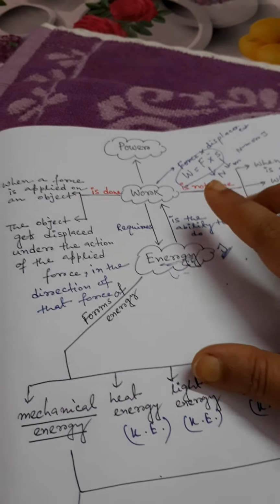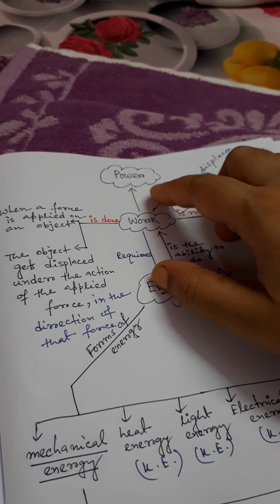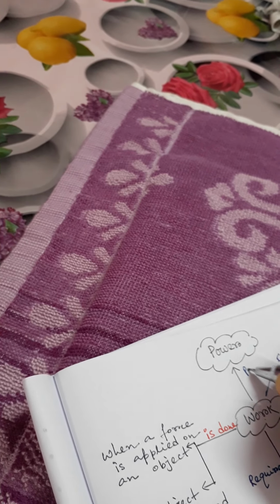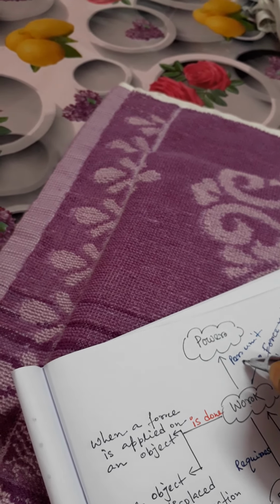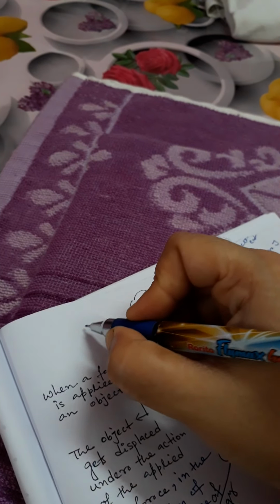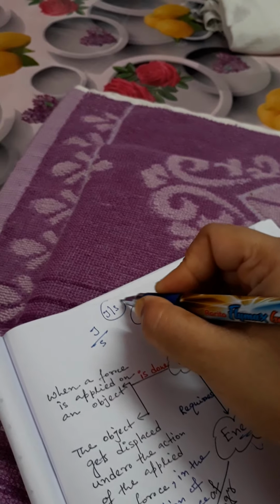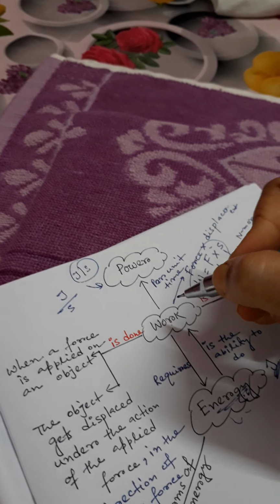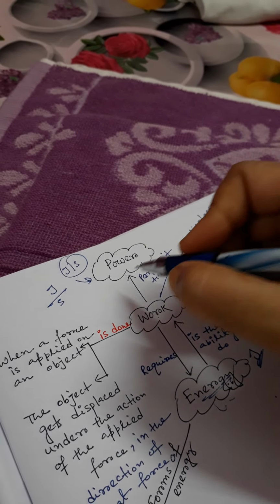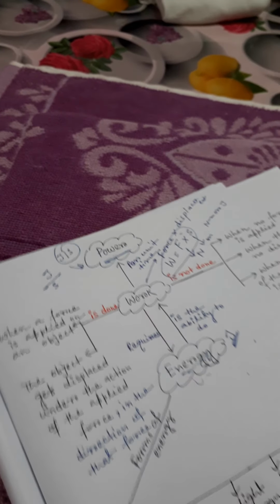What is work? And another important thing is power. What is power? Work per unit time is called power. So what is the unit of power? Work is in joule, and per unit time is per second. So joule per second is the unit of power. Power is defined as work per unit time. Joule per second, or you can say watt. So please remember these things.